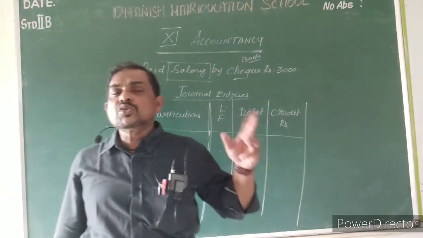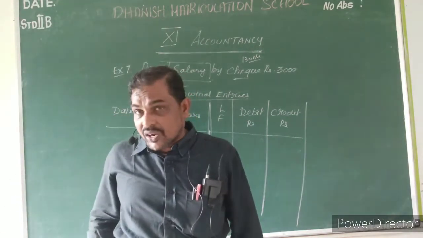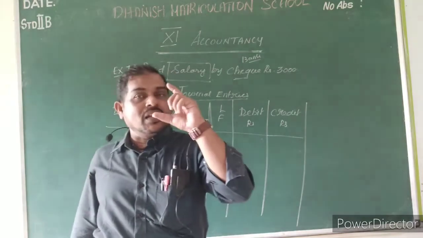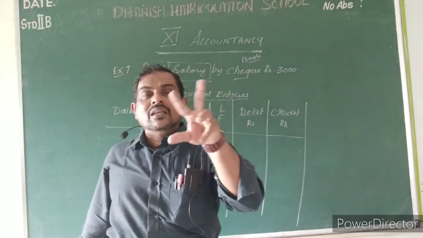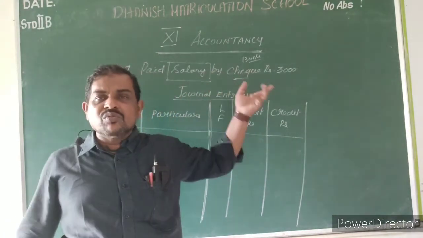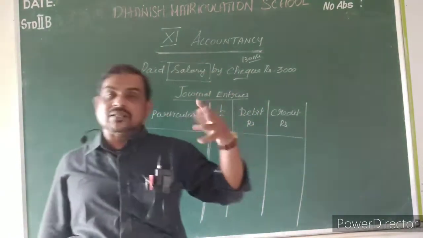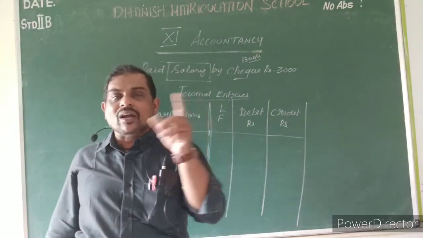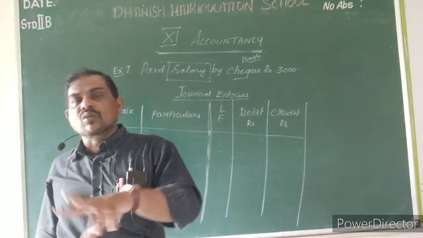Definitely these two accounts will come under the three accounts of golden rules. What are the three accounts? Personal account, real account and nominal account. Sometimes the two entries will come in the same account only, sometimes one is personal and one is real, sometimes one is personal and one is nominal.